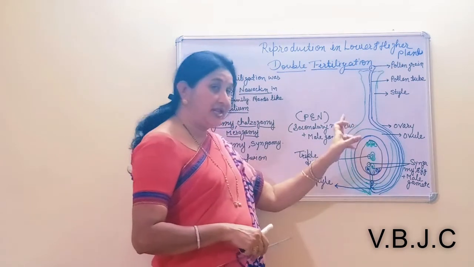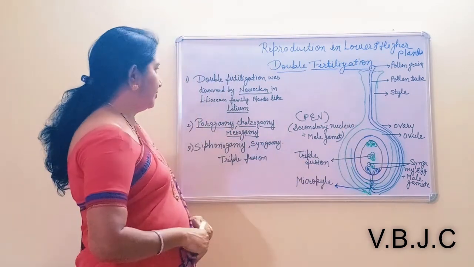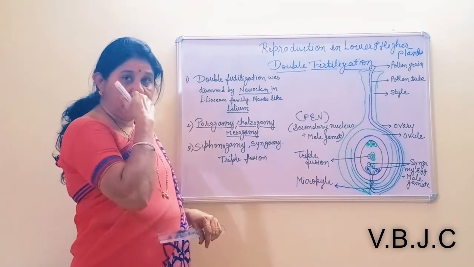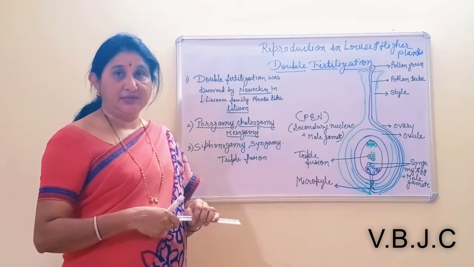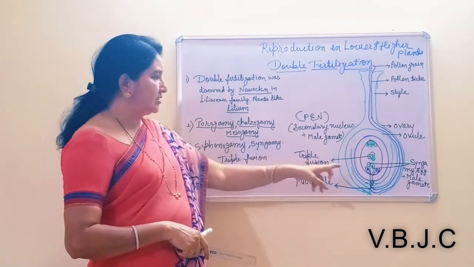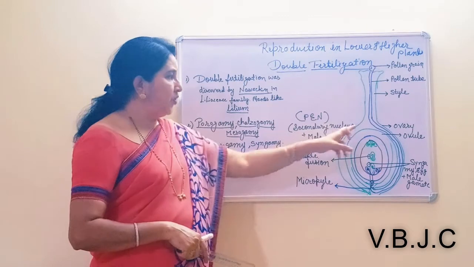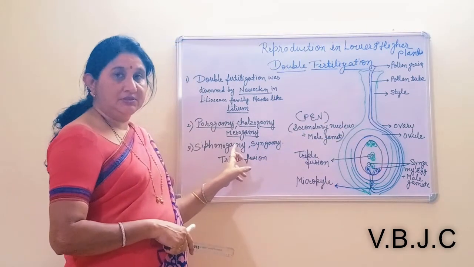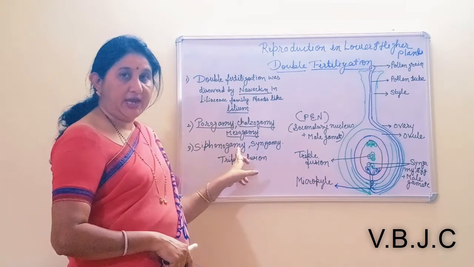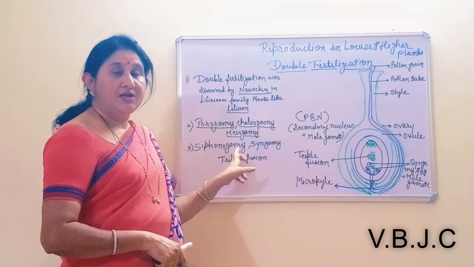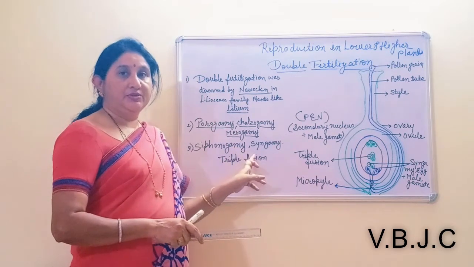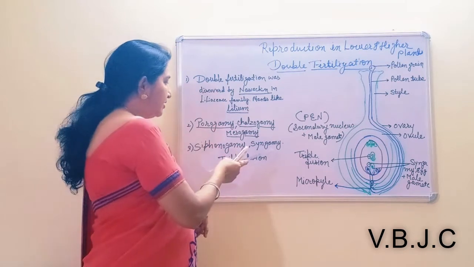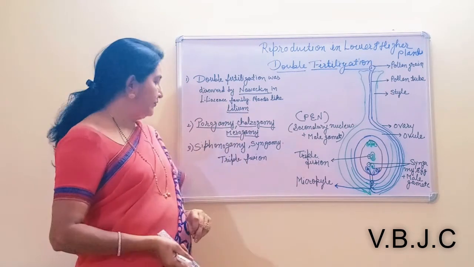Another very important term regarding double fertilization is siphonogamy. The male gametes are non-motile and are carried through the pollen tube, that's why it is known as siphonogamy. And syngamy means the union of male and female gamete.